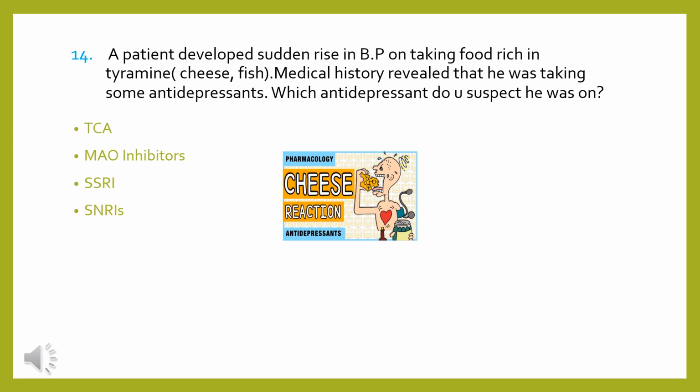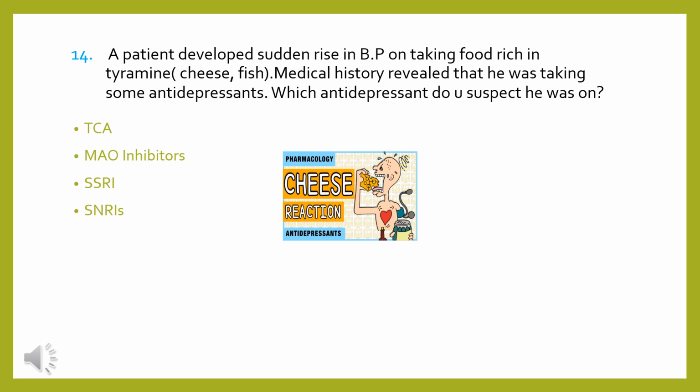So it's most probably monoamine oxidase inhibitors, because we know monoamine oxidase inhibitors inhibit monoamine oxidase, an enzyme present in our body, and normally this enzyme degrades monoamines like noradrenaline, dopamine, serotonin, and tyramine.